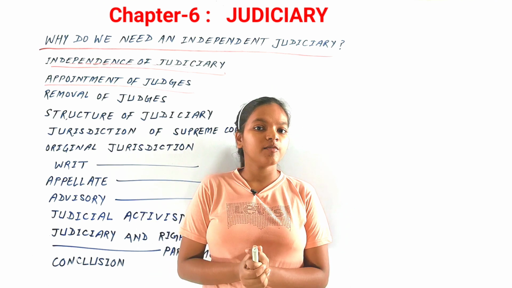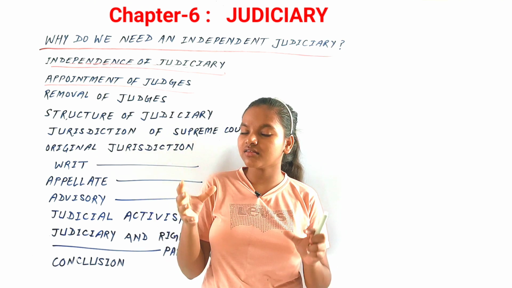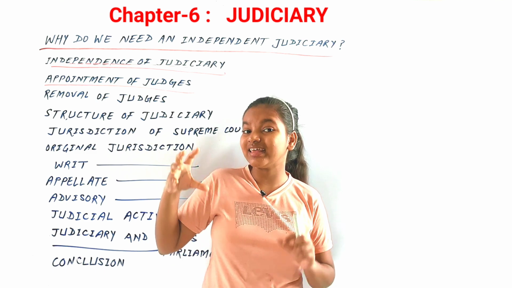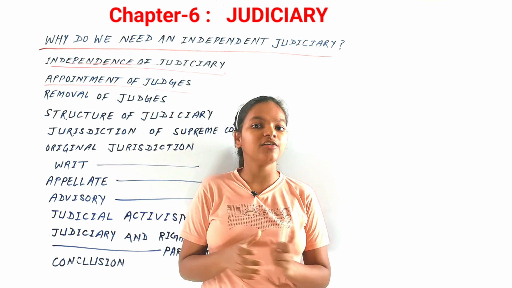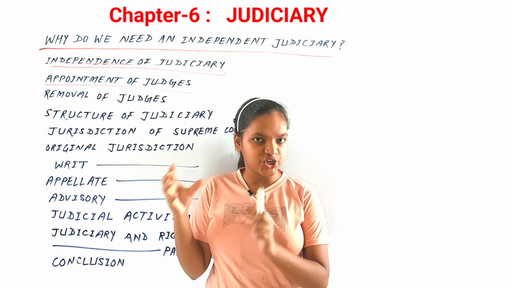Now, in the Supreme Court, in 1982 and in 1998, cases where the question about the power of the CJI came up, and that is why the Supreme Court introduced a system of collegium.